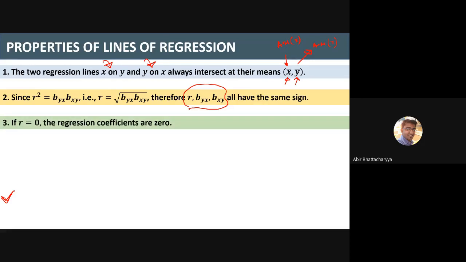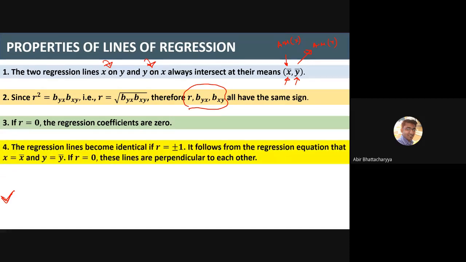If r equals 0, then the regression coefficients are also 0. It may be possible that r equals 0, which means no correlation between the variables, neither positive nor negative correlation. The regression lines become identical if r equals plus or minus 1. It follows from the regression equation that x equals x bar and y equals y bar. If r equals 0, the lines are perpendicular to each other.